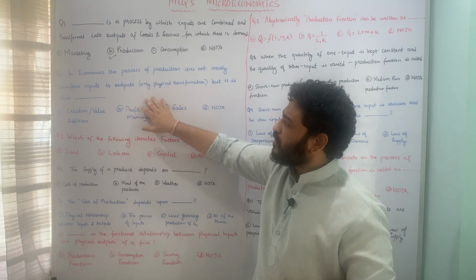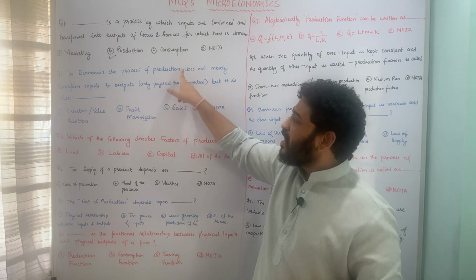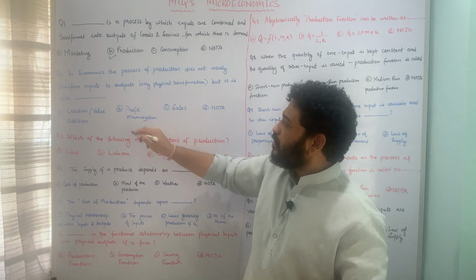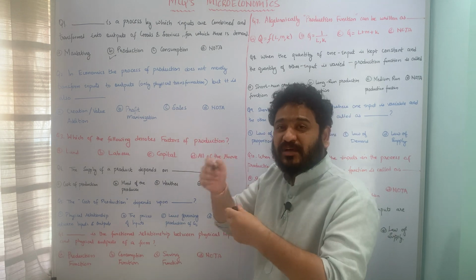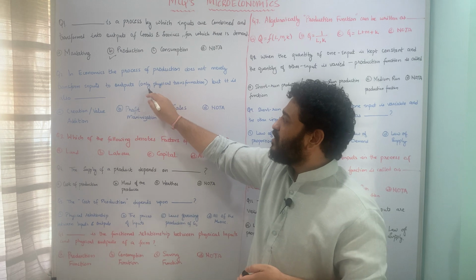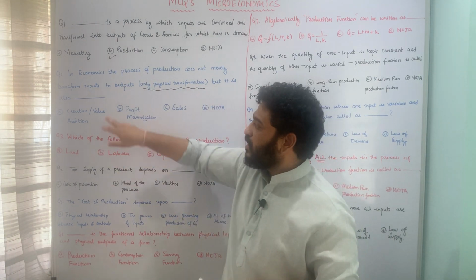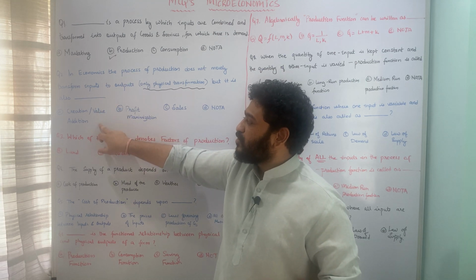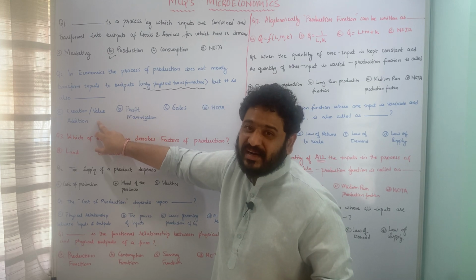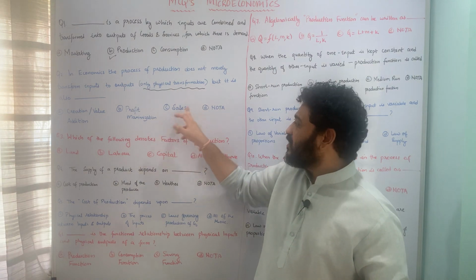Let us now move to the next question, which is talking about, in economics, the process of production does not merely transform inputs into outputs. So in economics, what is happening? The process of production is not merely transforming inputs into outputs. That is not only the physical transformation, but it is also doing what? It is also doing dash. Option A is creation or value added. Option B is profit maximization. Option C is sales, and D is none of the above.